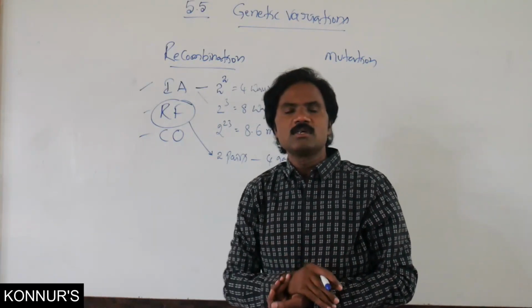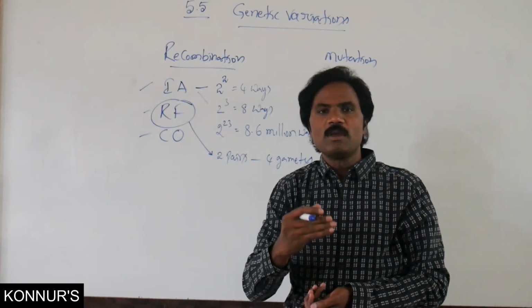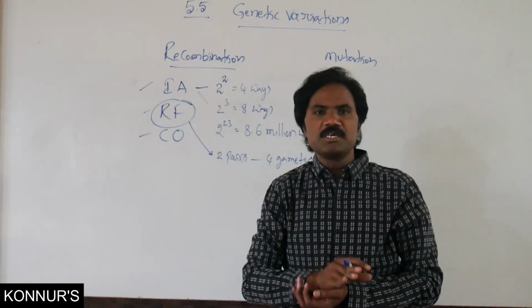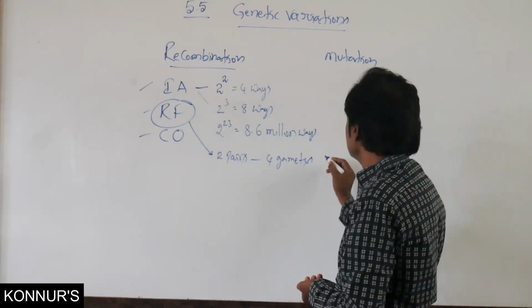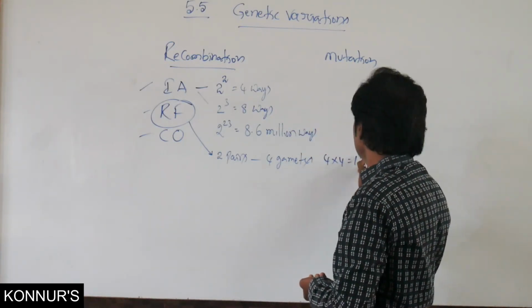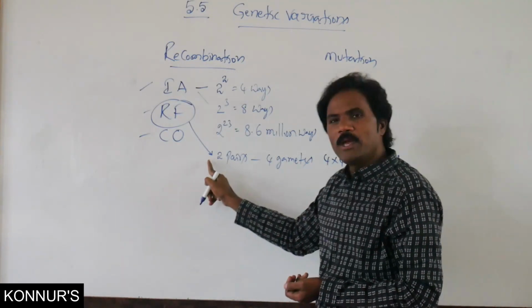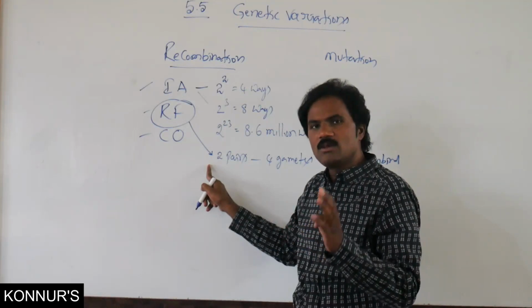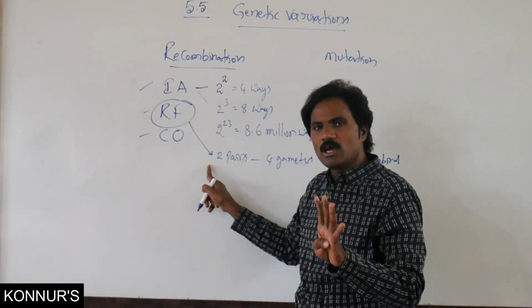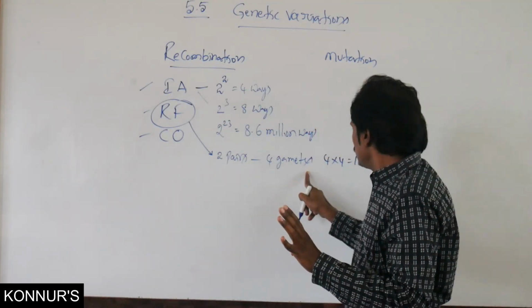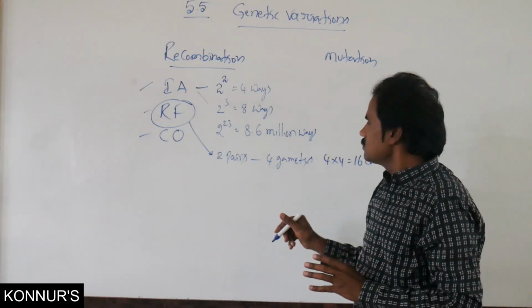These four gametes may give 16 combinations, 4 into 4, 16 combinations. So, two pairs means a possibility of 4 gametes, and in those 4 gametes, 16 combinations are possible.